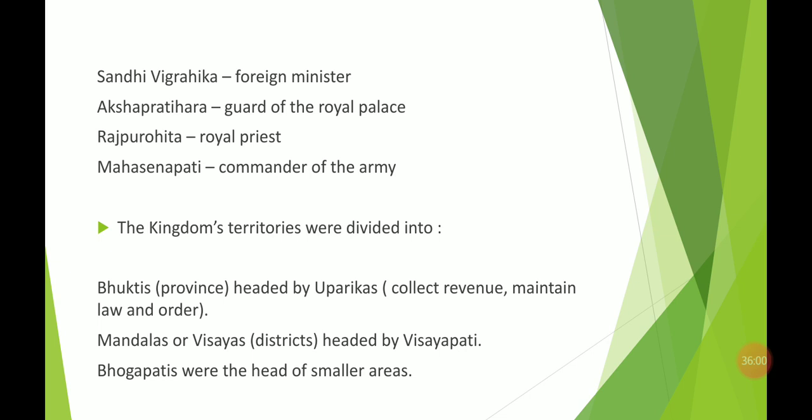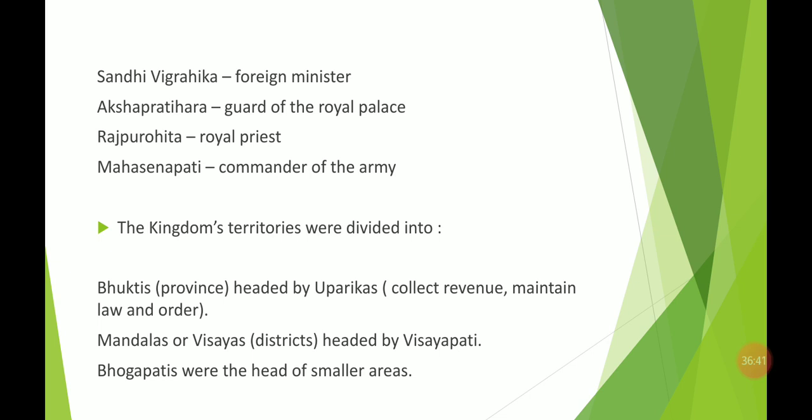Akshpratihara was the guard of the royal palace, which means his responsibility is to take care of the royal family, the king and his family. Rajpurohit was the royal priest, the head priest of the kingdom. Mahasenapati was the commander of the army. Though the king was the head, to look after all the armies, he appointed the Mahasenapati.